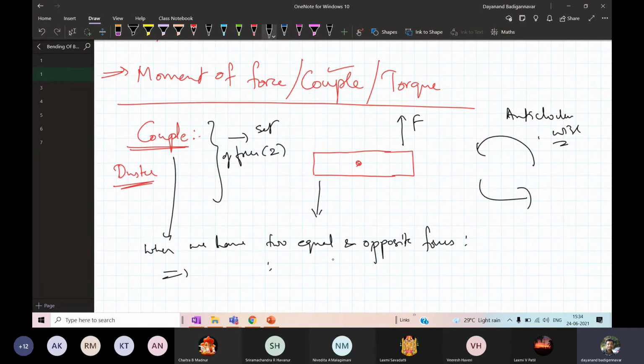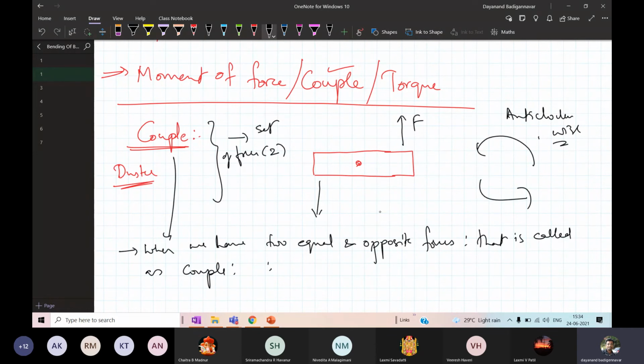That is called a couple. Couple means two forces, equal and in the opposite direction.